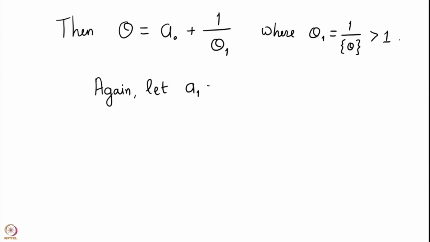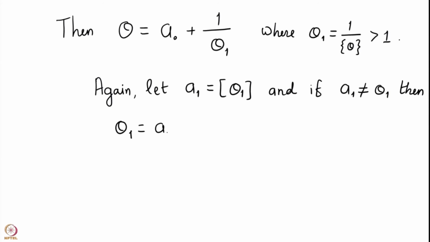Again, let a1 be the integral part of theta 1, and if a1 is not equal to theta 1, then theta 1 is a1 plus 1 upon theta 2 with theta 2 bigger than 1.